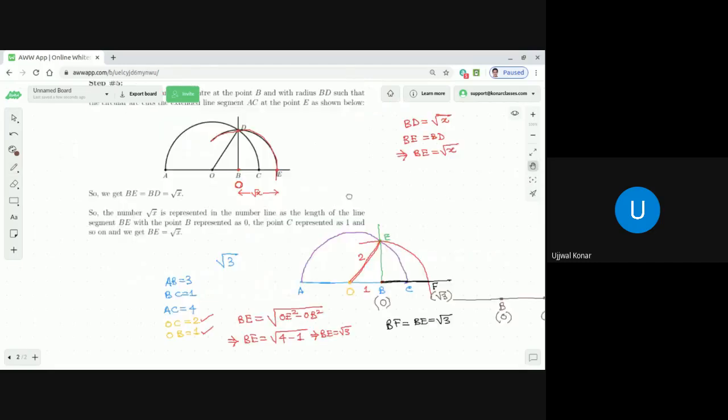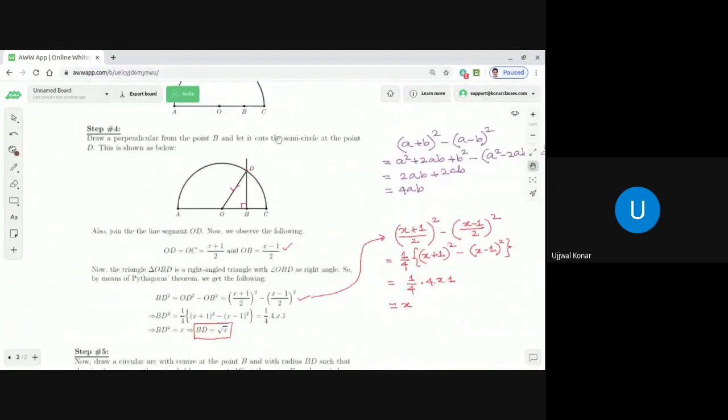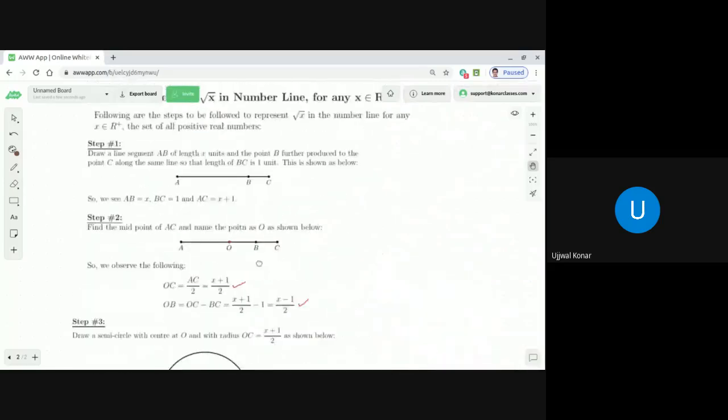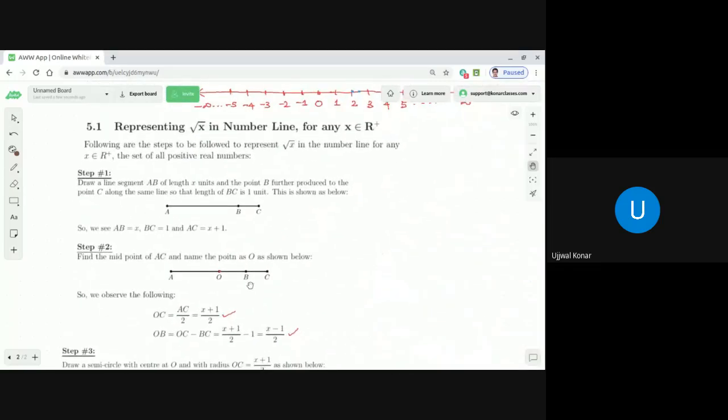Okay, before I proceed, I just want to tell you once more about these steps. Here the point is representing square root of x in the number line for any x belonging to R. The first and foremost step is what? The first step is to draw a line segment AB of length x units, and the point B further proceeds to the point C along the same line so that the length of BC is 1 unit. Then we get AC as AB plus BC, that is x plus 1, correct? That is step 1.